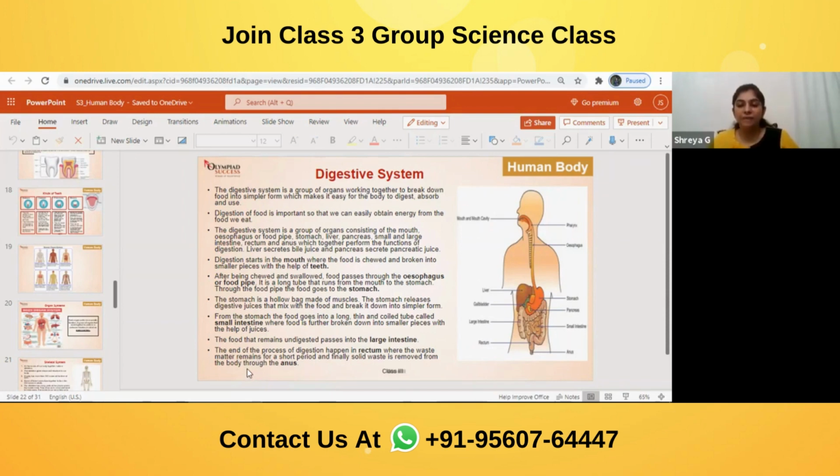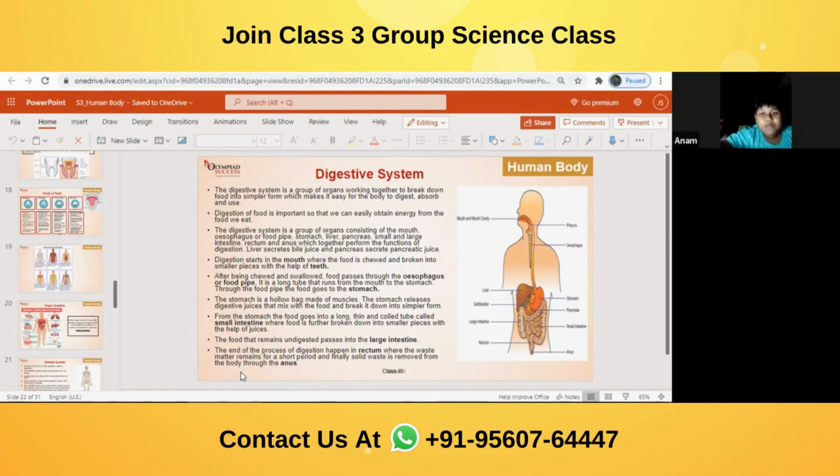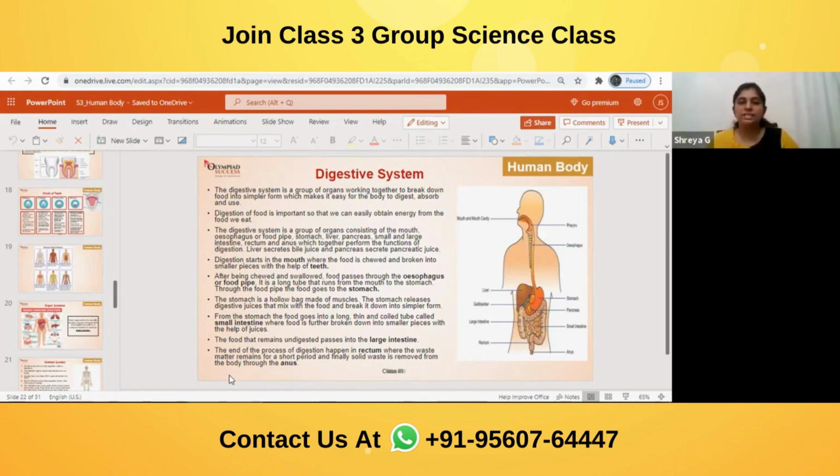Okay. Then these milk teeth are replaced by Permanent teeth. Yes, permanent teeth. And what is the number of permanent teeth? Ma'am, 32. Yes. 16 in upper jaw, 16 in lower jaw. Good. Annam, mute yourself.